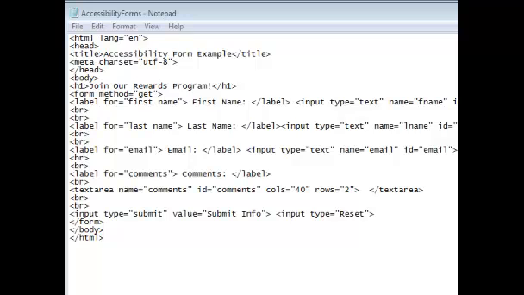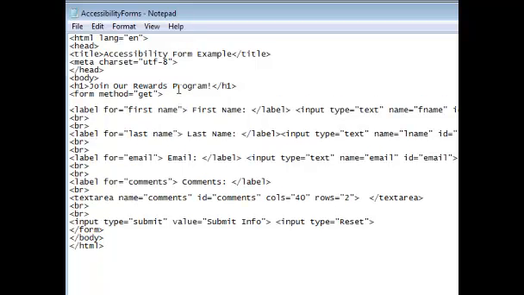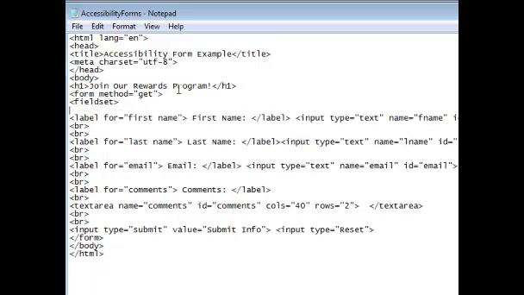Now we can also add a field set and a legend that would give our document a pretty cool look. What it does is it groups similar items together, so it's visually pleasing to our users that can see it. It also allows our users using a screen reader to identify the different groups of the form. So we're going to put a legend around first and last name because that would be one group in our form. So before my first name label, I'm going to open a caret and type field set because we want to open a field set.